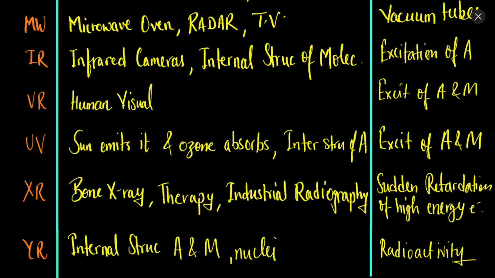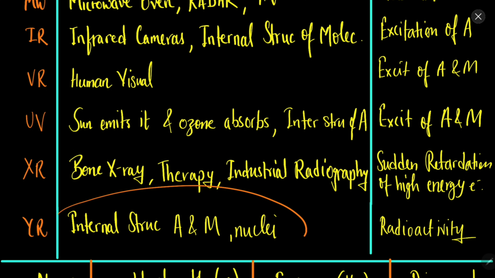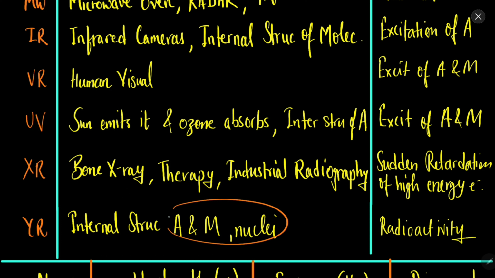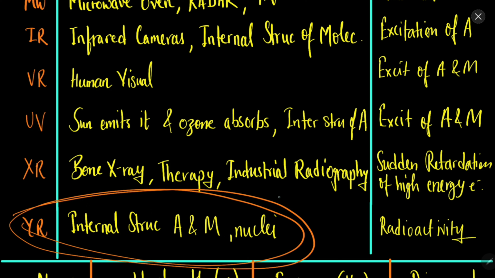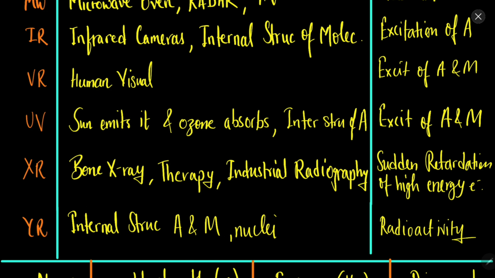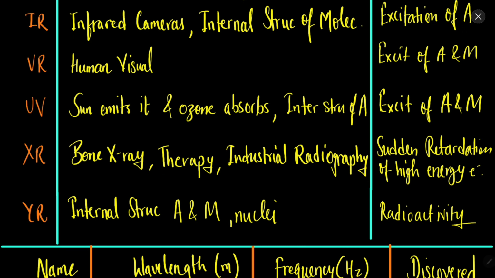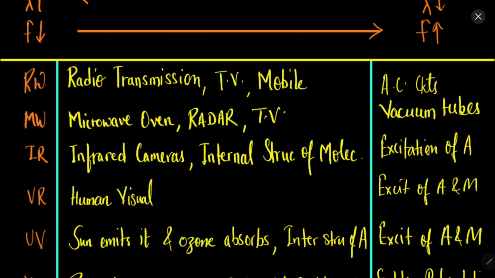Now let's say there is gamma rays. So gamma rays are again used for finding the internal structure of atoms, molecules, and even nuclei, and gamma rays are the most high energetic EM waves. So they are produced in the radioactivity phenomena, in which the unstable nuclei split or break into stable nuclei. So in that process of radioactivity we get gamma rays. So these are various ways of obtaining different waves, and these are various applications also.